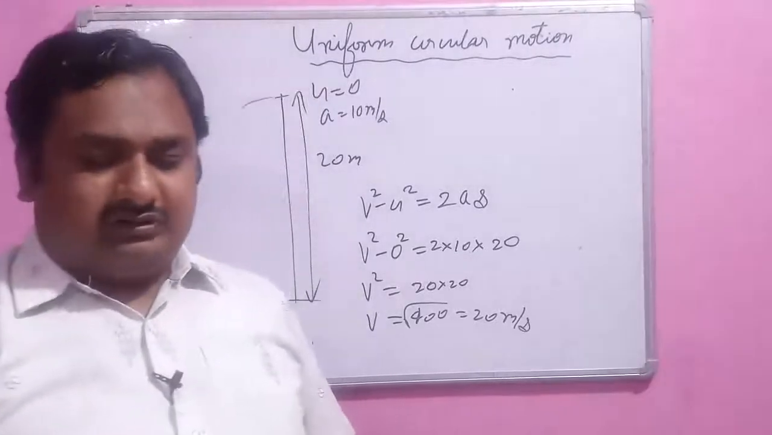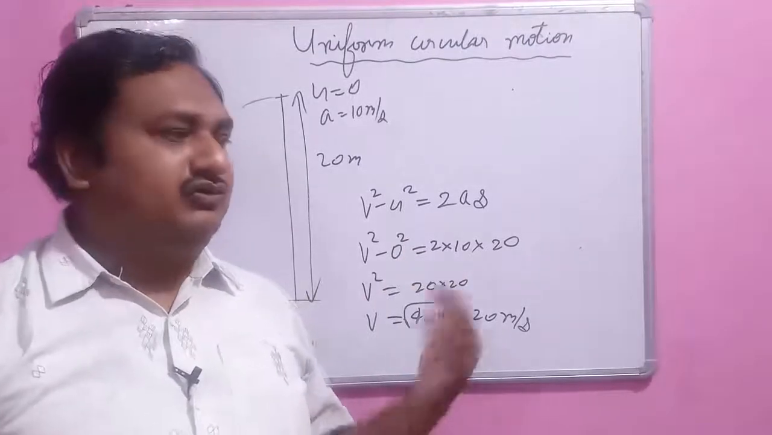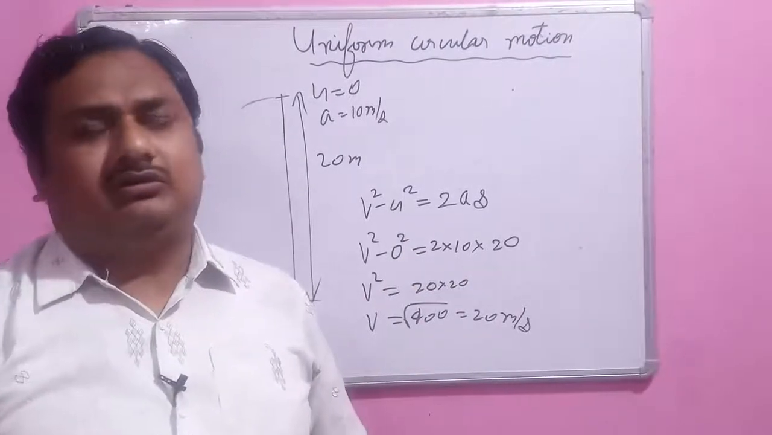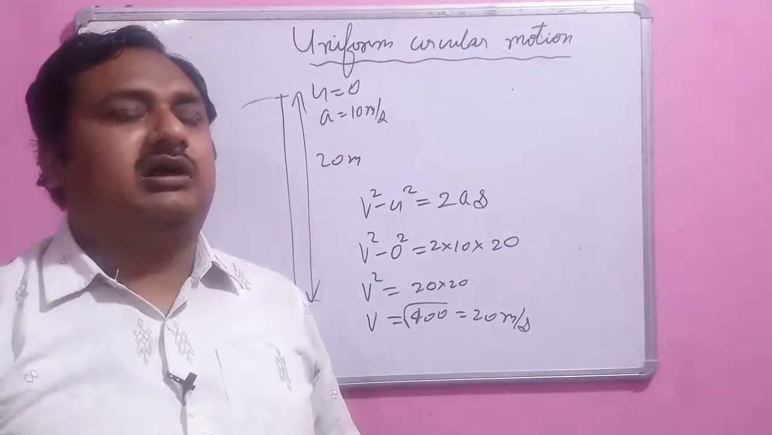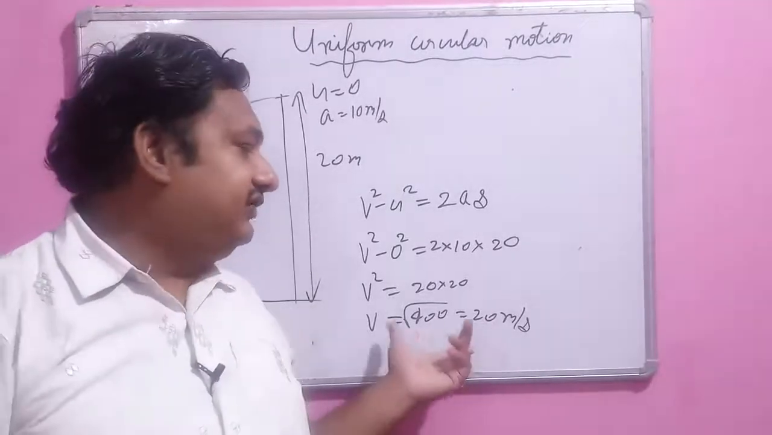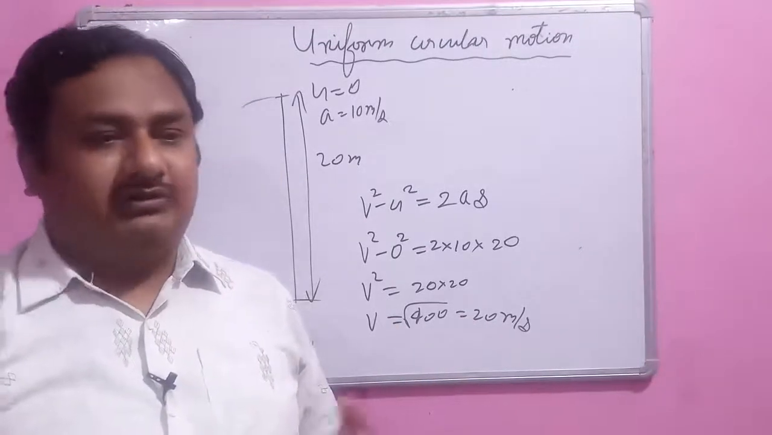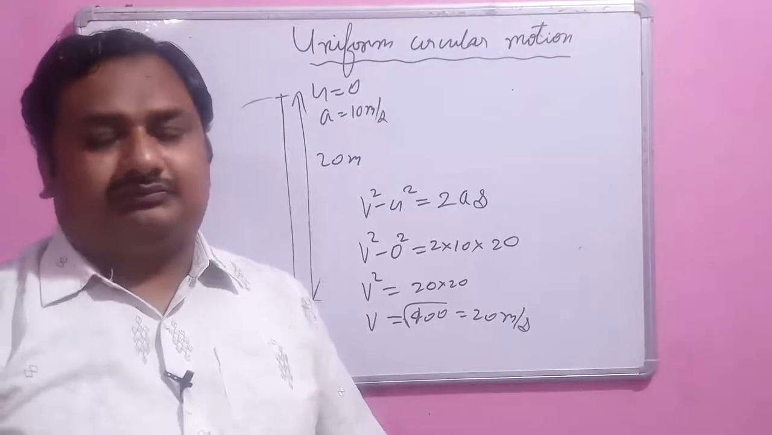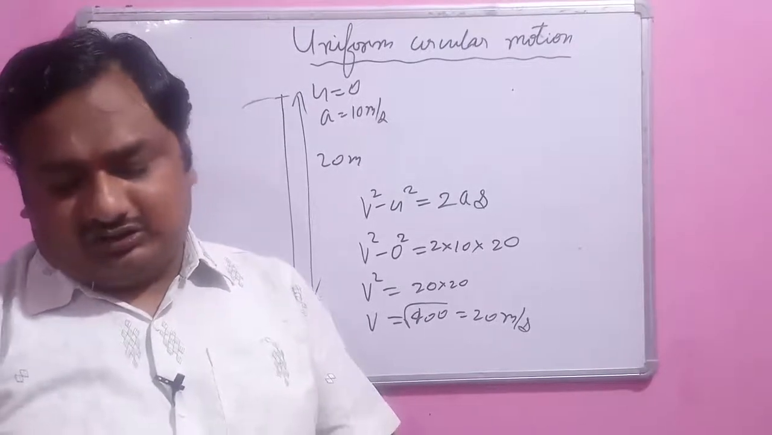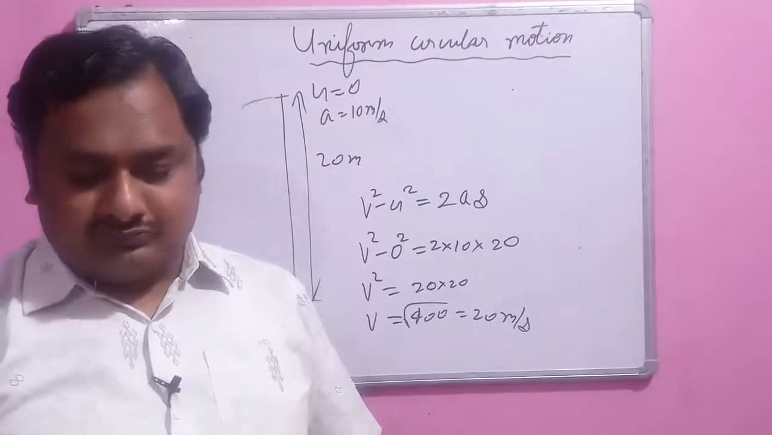So we have covered the questions based on the equations of motion. Only one part is left: how we calculate distance and displacement with the help of a graph. We will learn this later. In this way our chapter is going to be finished. Next time we will start our next chapter, chapter 2, force and laws of motion.